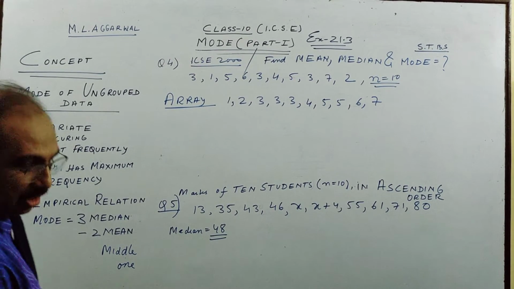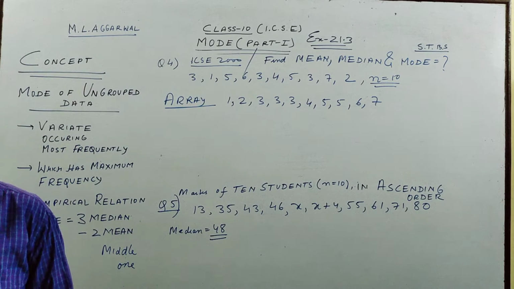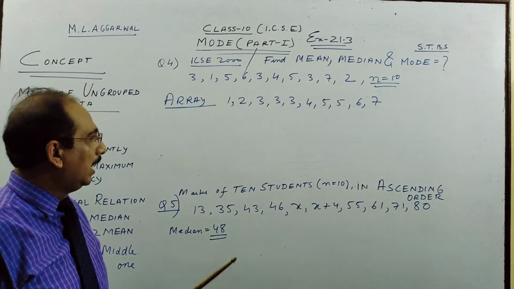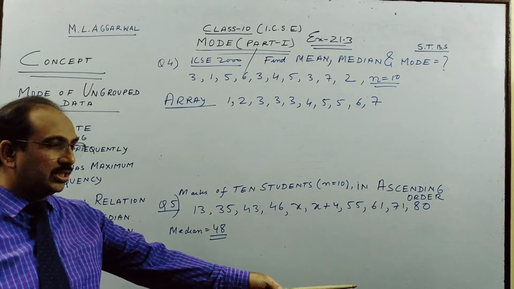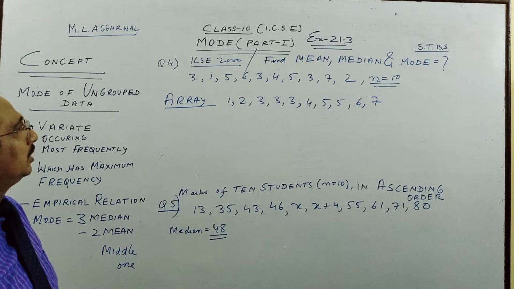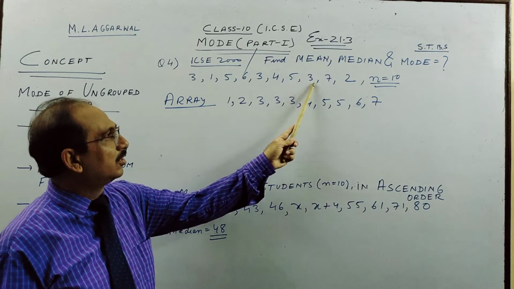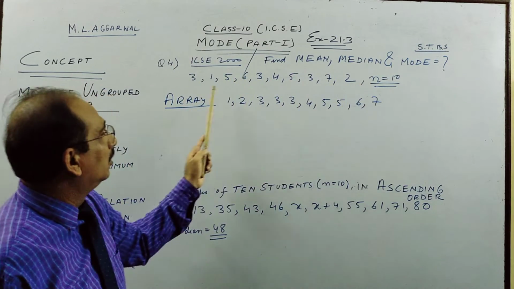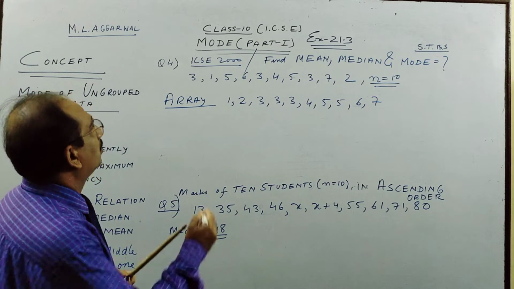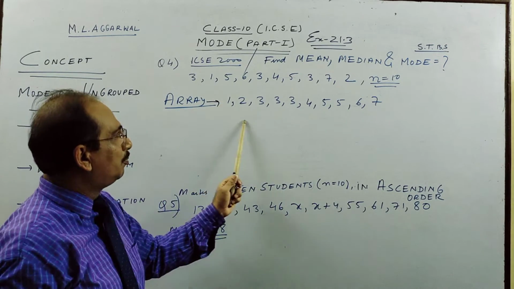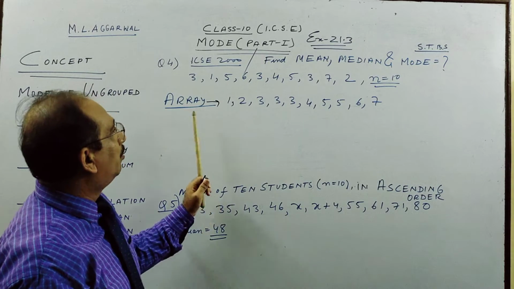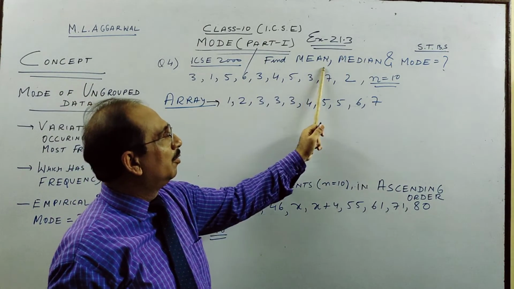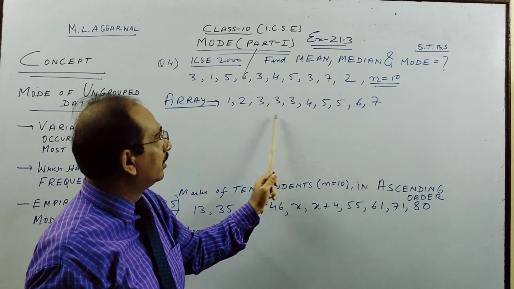So boys, now we see question number 4. Same thing, this is ICSE 2000 and this is another ICSE question which I had mentioned. So what you will see here, again a set of ungrouped raw data is given, which are 10 in number. For saving your time, I have put them in ascending order. But as I told you, for median only you need ascending order, mean and mode you can get without ascending order.